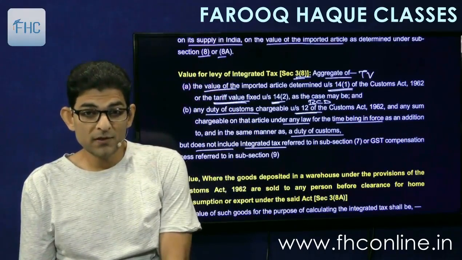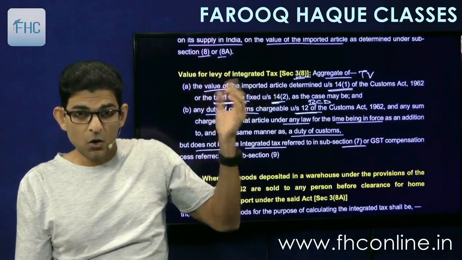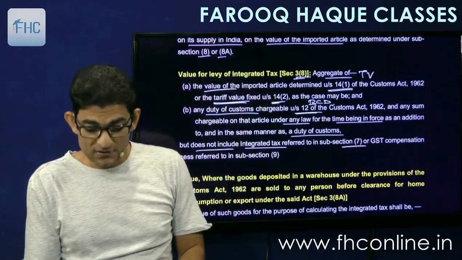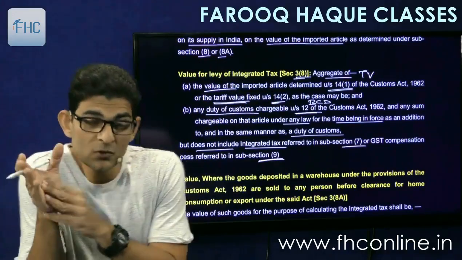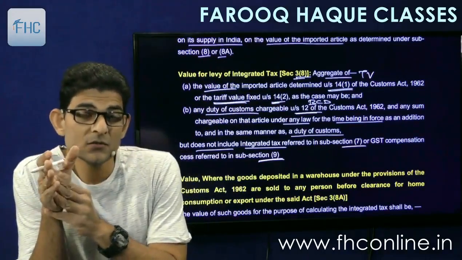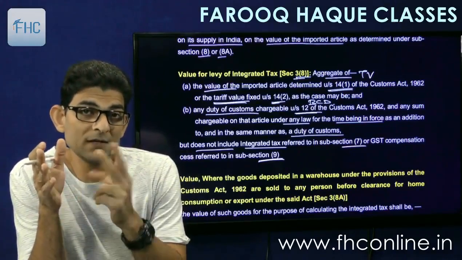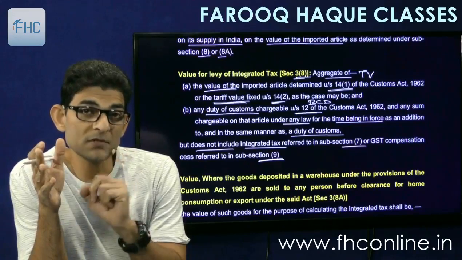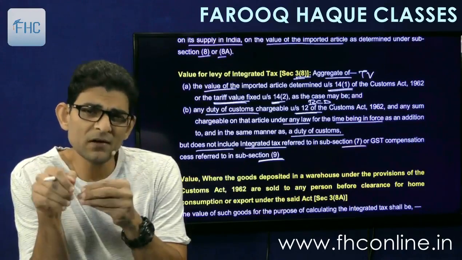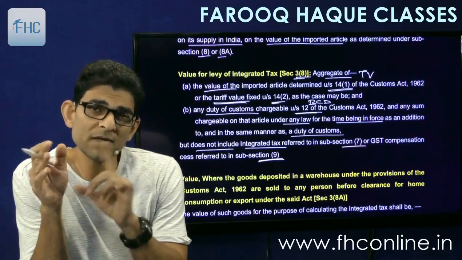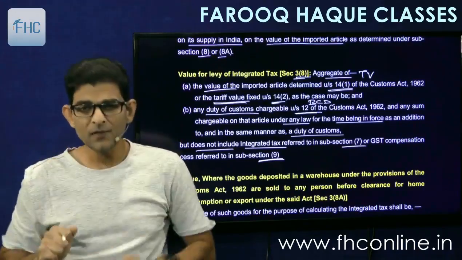So, but not including integrated tax referred to under subsection 7, means this integrated tax itself, or the GST compensation cess referred to under subsection 9. Like we have GST compensation cess in India, so if the same goods are imported into India, we will countervail both the integrated tax as well as the GST compensation cess. So countervailing of GST compensation cess is similar to countervailing the IGST. It is on the same lines, absolutely same lines.